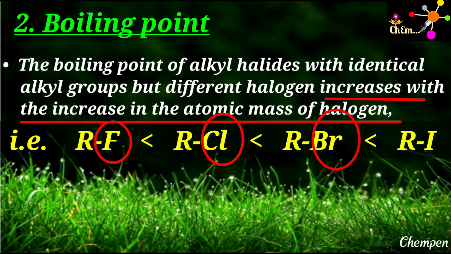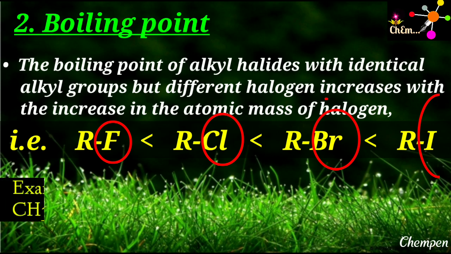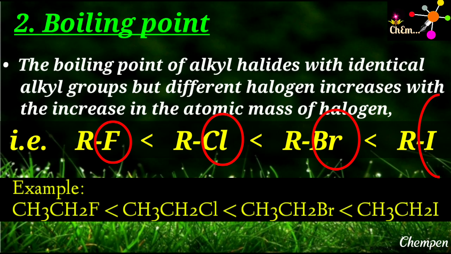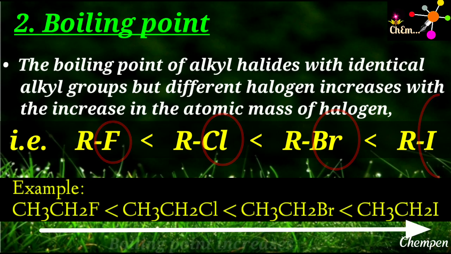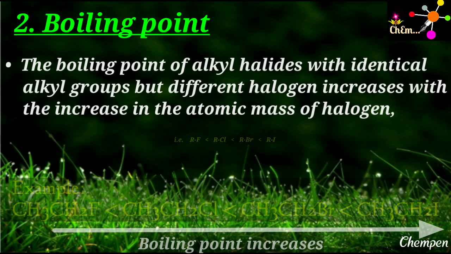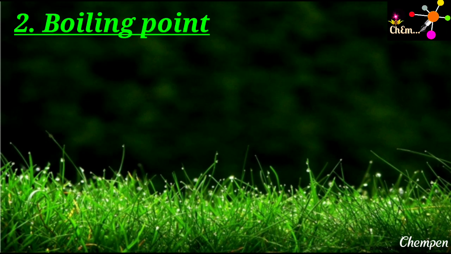Alkyl fluoride contains fluorine which is smallest in size, but alkyl iodide contains iodine which has larger size. This increases the strength of interparticle force of attraction in alkyl iodide to maximum extent, and that's why the order of boiling point would be like: boiling point of alkyl fluoride is lesser than chloride, which in turn is less than alkyl bromide, whereas alkyl iodide has highest boiling point. The same variation would be found in ethyl fluoride, ethyl chloride, bromide and iodide.